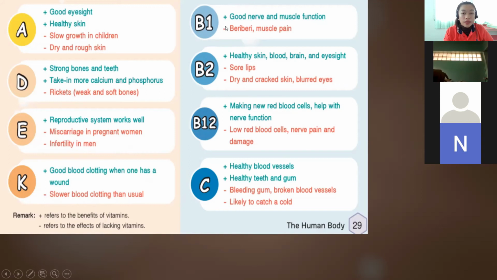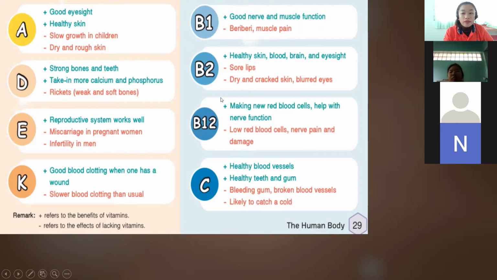Okay, so B1, we have good nerve and muscle function. So it helps in the muscle function and nerves. Okay, if we don't have vitamin B1, we have beriberi and muscle pain. B2, healthy skin, blood, brain, and eyesight.